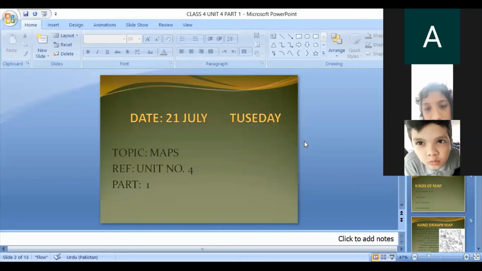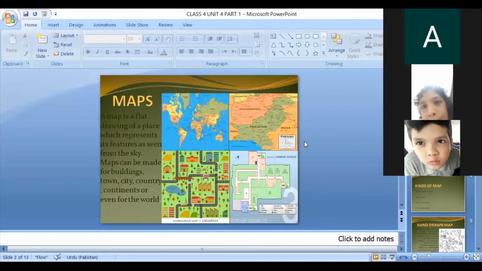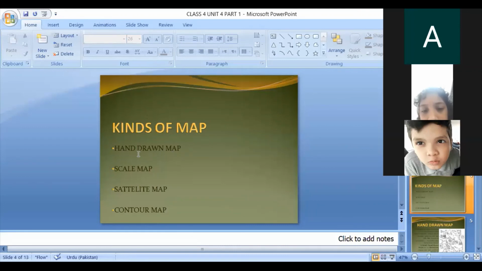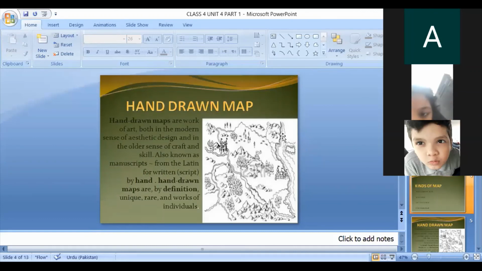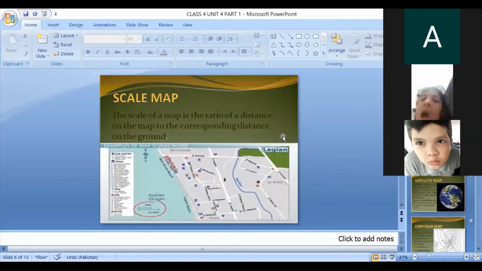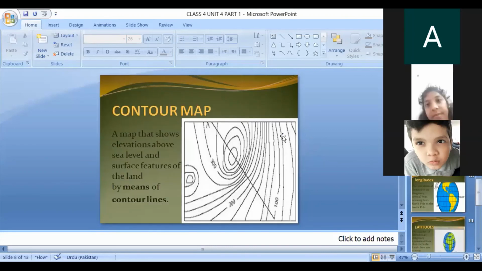The first is the definition: a map is a flat drawing of a place which represents its features as seen from the sky. A map can be made for a building, town, city, country, or continent. This is the world map. The Pakistan map is a country map. Next, the kinds of map. I have told you there are four kinds of map: hand-drawn map, scale map, satellite map, and contour map. Then I explained the uses of maps.